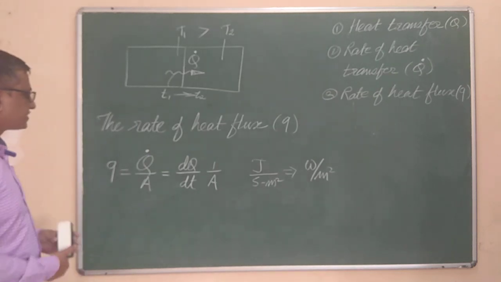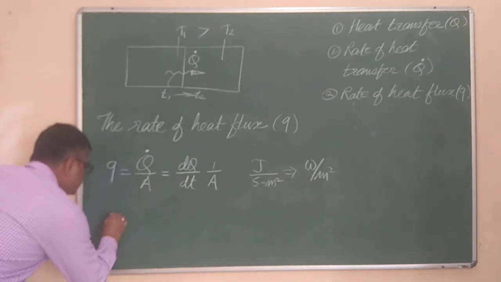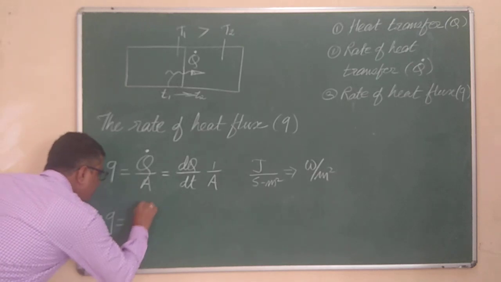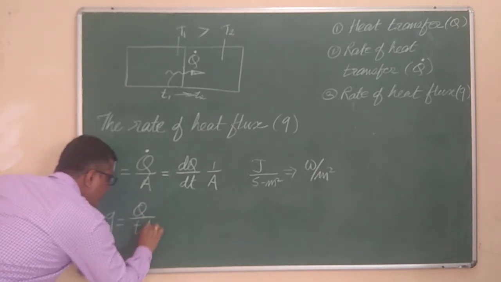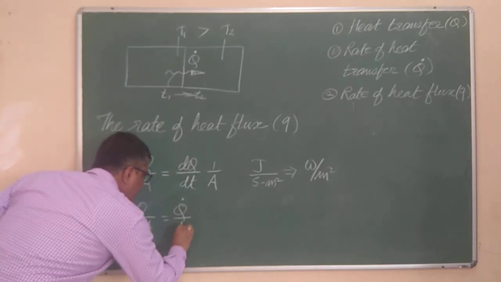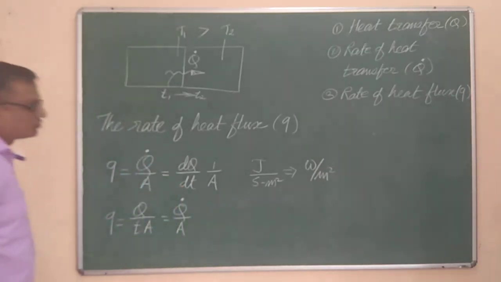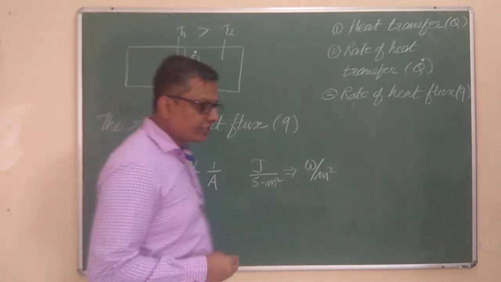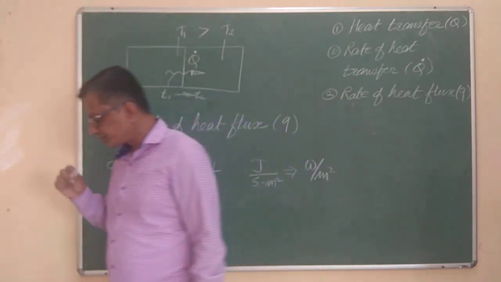So this rate of heat flux can also be written in various ways. So this q is equal to capital Q divided by t divided by A, that is also equal to Q dot divided by A. Remember, this is the dot. I hope this is visible to you, right? So this is all about the common terminologies that we are going to use in the subject heat transfer.